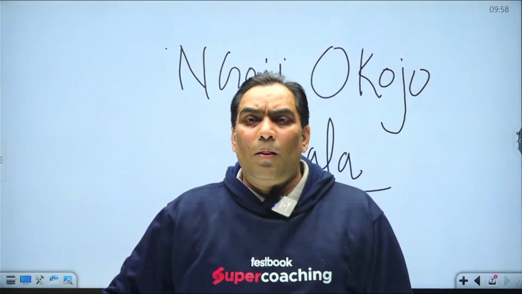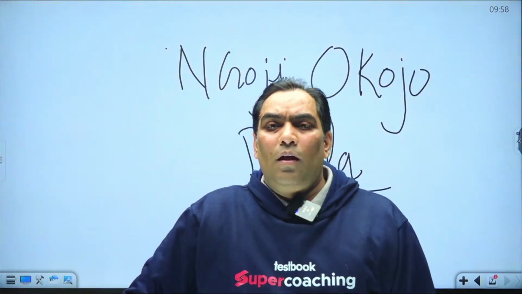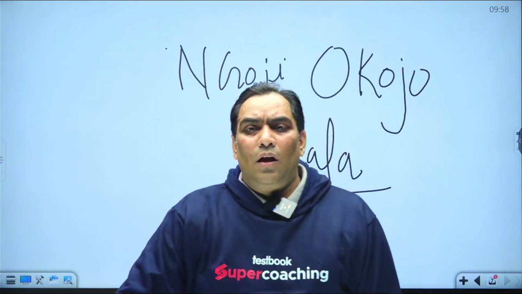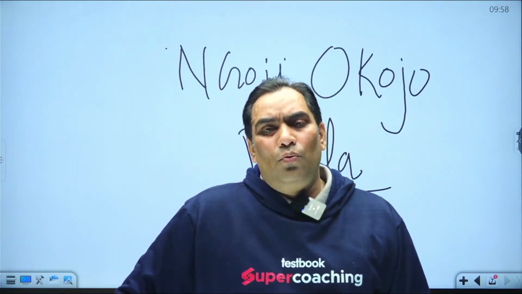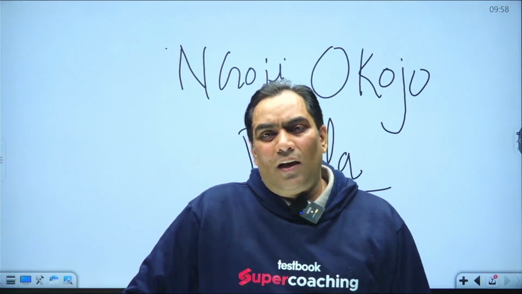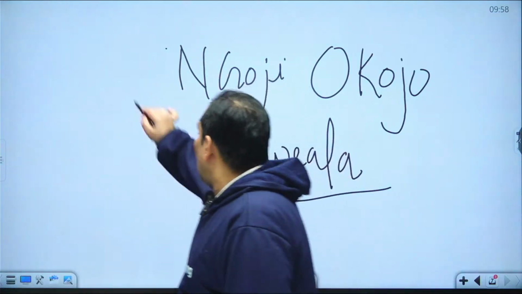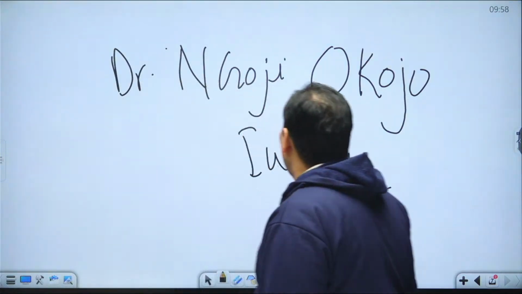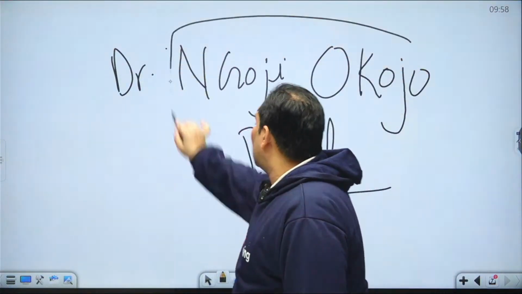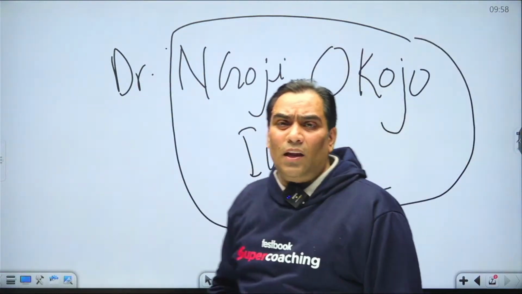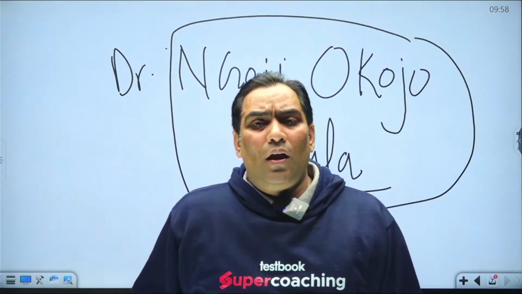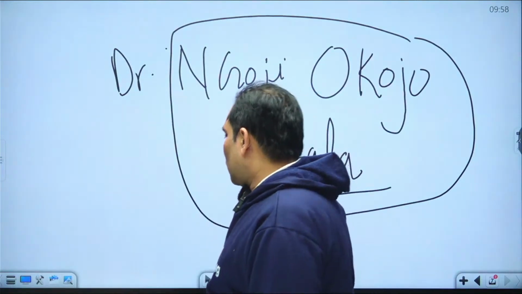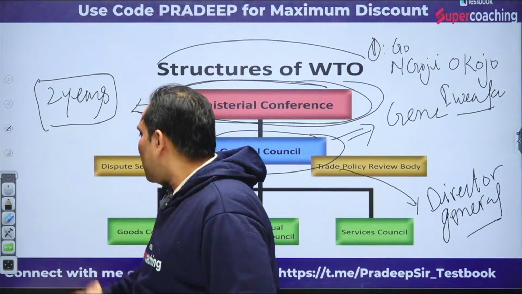She is the first lady Director General of WTO, and she is from Nigeria. Be very clear that she is the first. This is the most important thing. So this is about the structure.